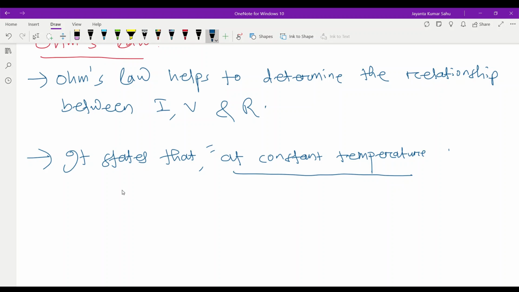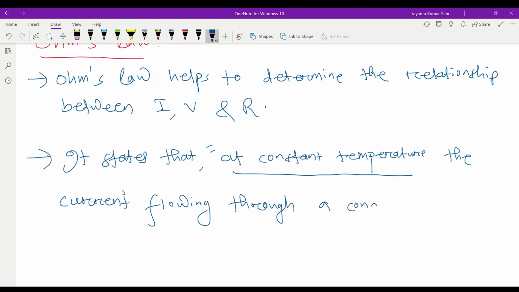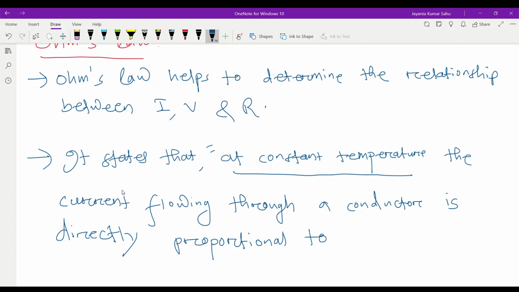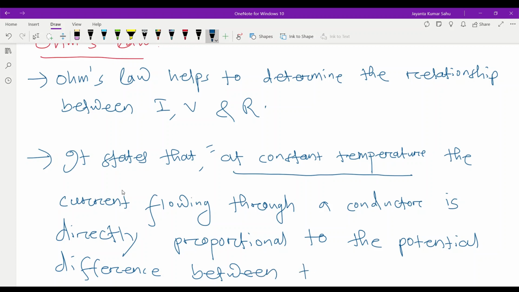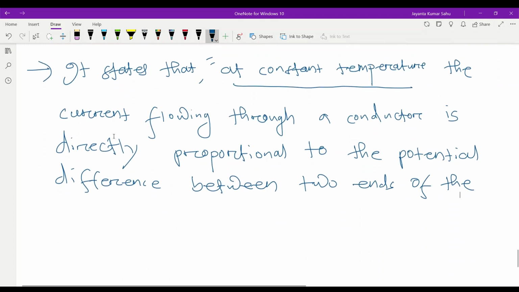At constant temperature, the current flowing through a conductor is directly proportional to the potential difference between two ends of the same conductor.